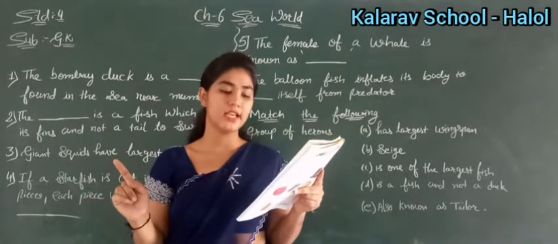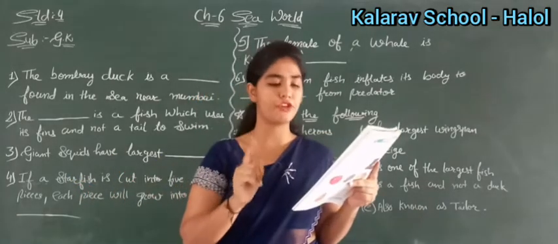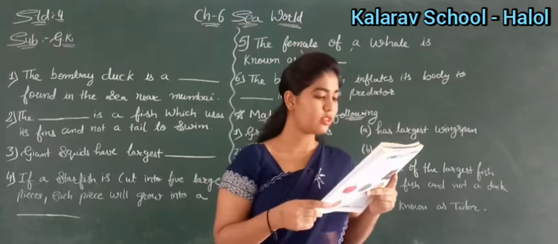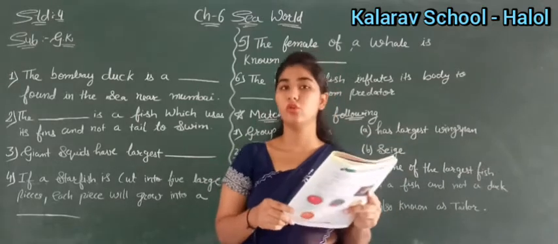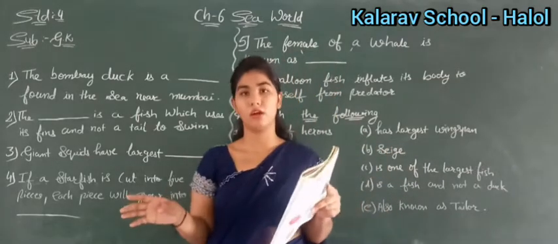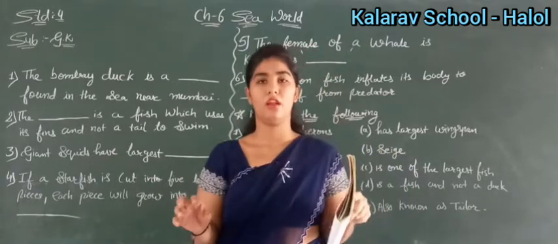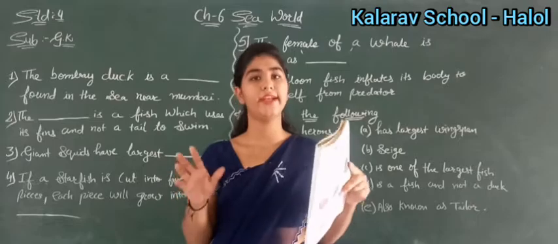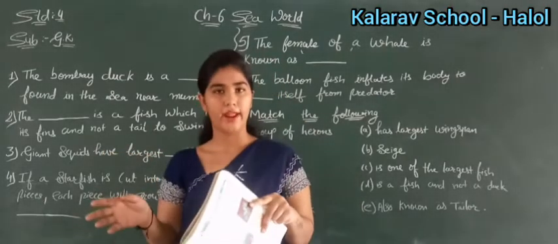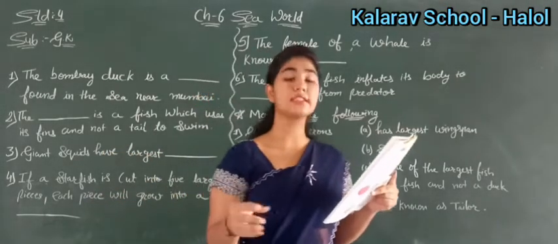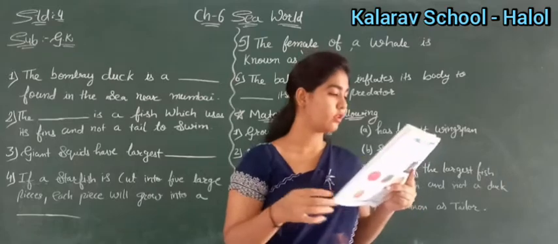Which fish is it? It is a starfish. Okay. Then female whale. You know that every animal and bird has female, right? So female whale, what is it known as? It is known as a cow, right? What we call it as cow.